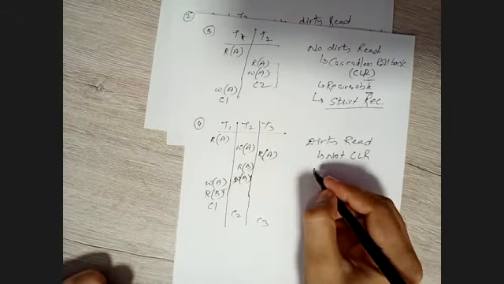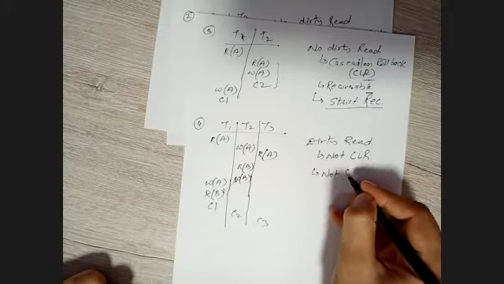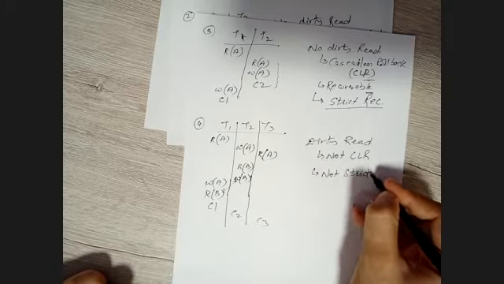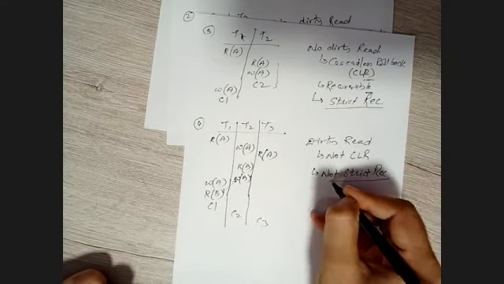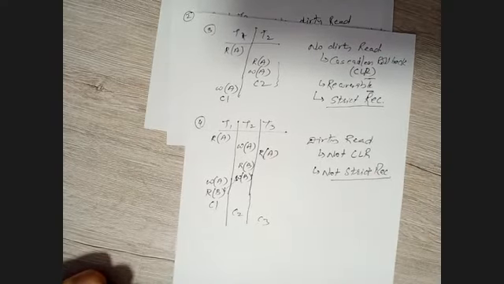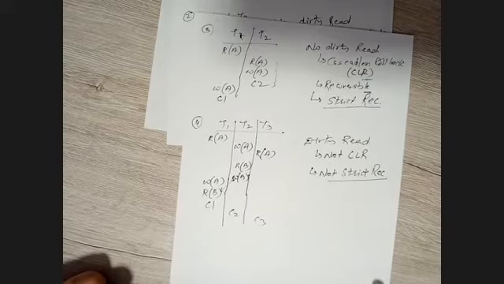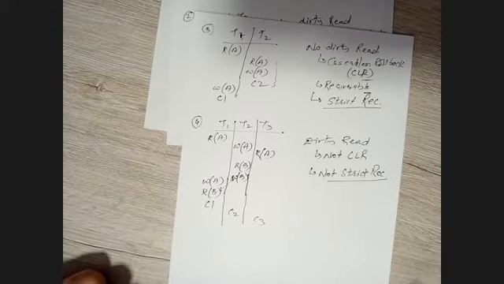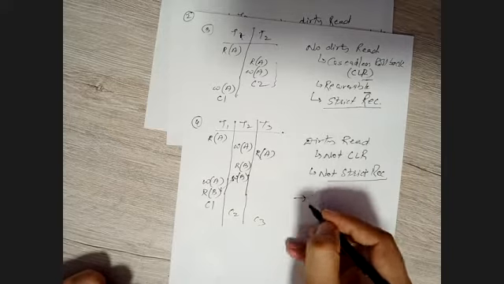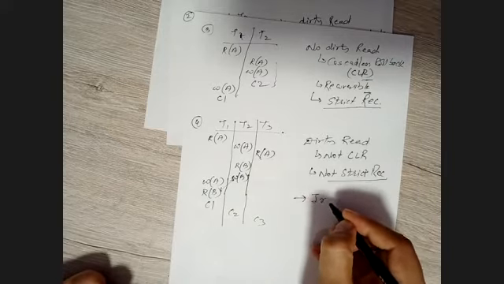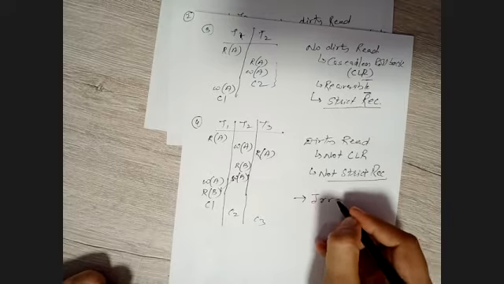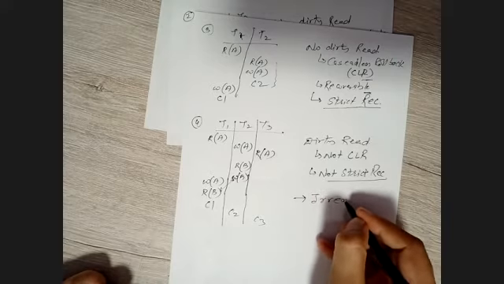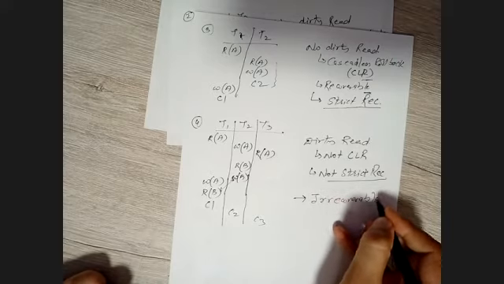But we will see it's not a strict recoverable schedule as well. You can judge whether it's recoverable or not. It's irrecoverable. It's obviously clear that it's not recoverable. That's irrecoverable, so remember.